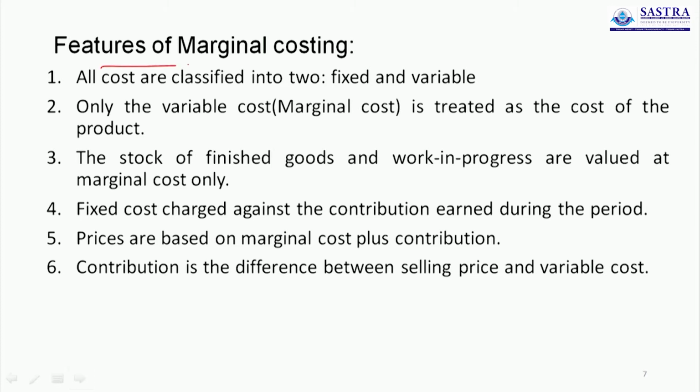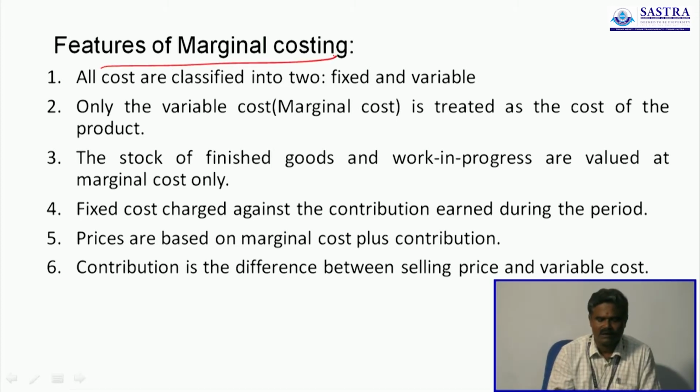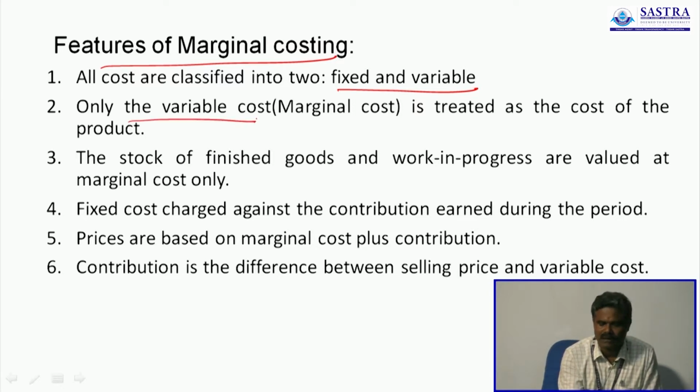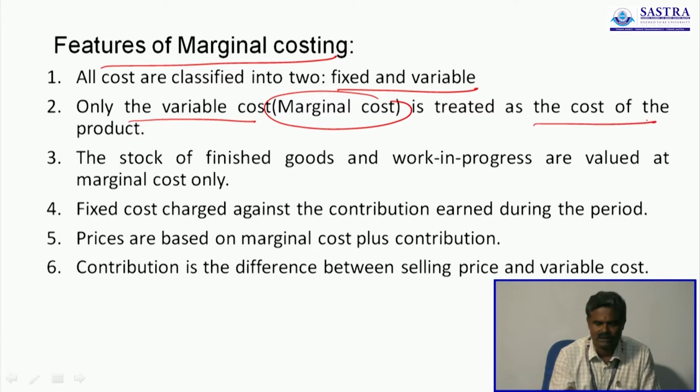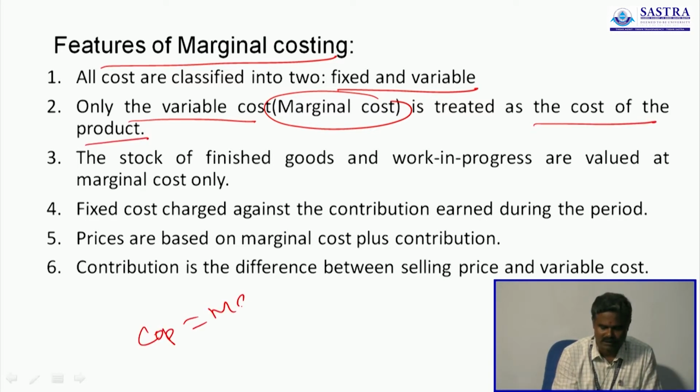Then features of marginal costing. All costs are classified into two: one is fixed and the other is variable. What is fixed cost and what is variable cost will be discussed later. Only the variable cost is treated as the cost of the product, since marginal cost is known as variable cost. So here, cost of product equals marginal cost.